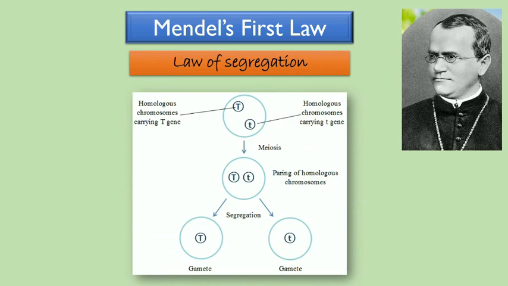So, in this diagram, you can see that the body cell contains a pair of alleles, big T, little t, separate into two types of gametes. One type contains big T, and another contains little t.